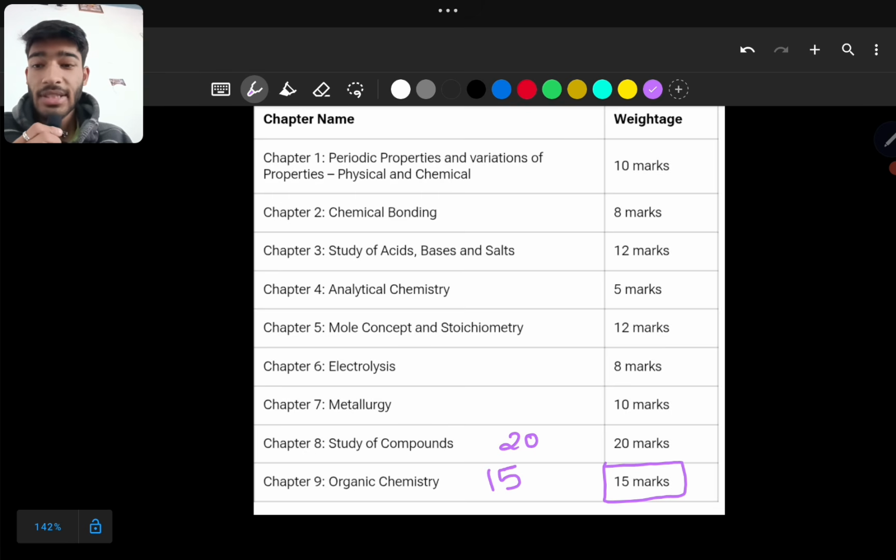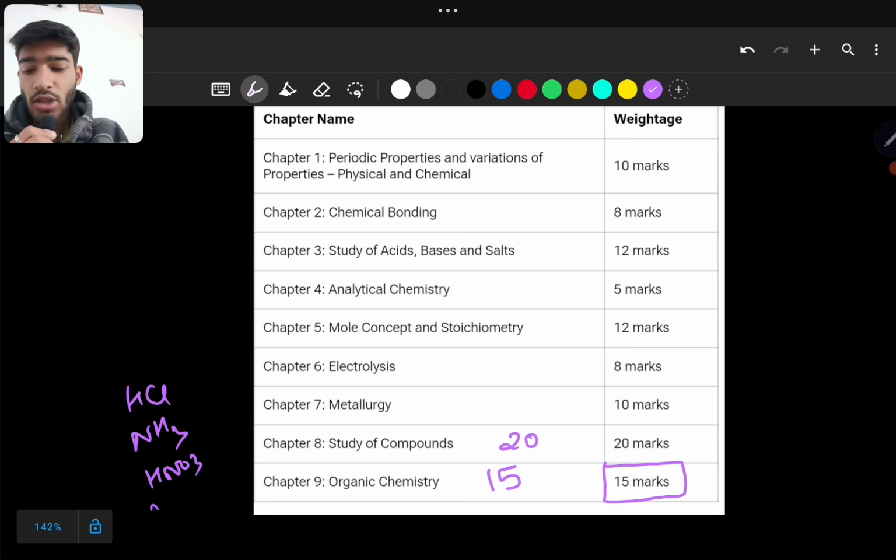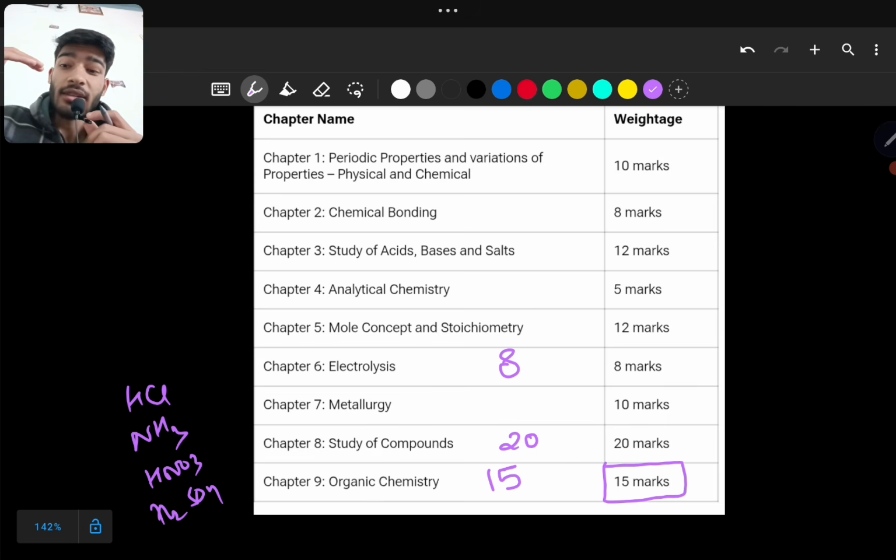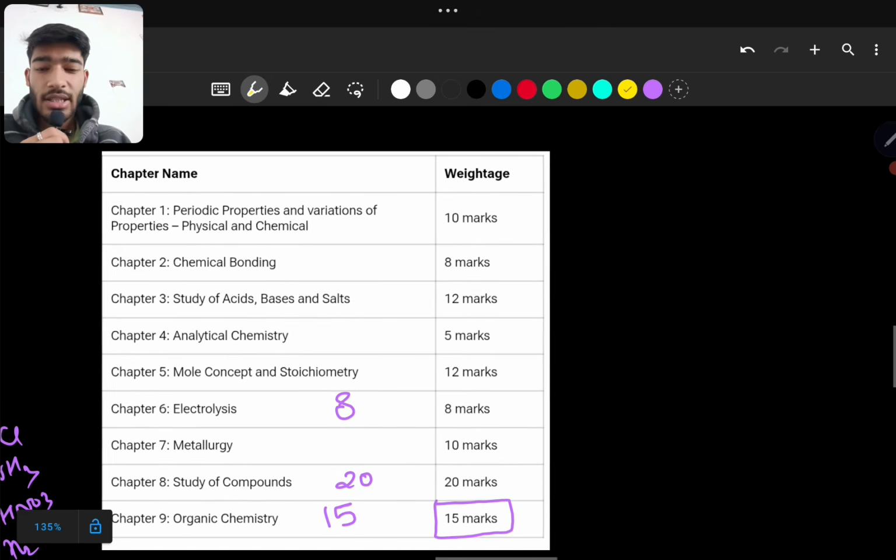Though there are 4 chapters, this portion is also very important. HCl is there, NH3 is there, HNO3 and H2SO4. You only need to study these 4 compounds, and then you will be prepared for 20 marks from this portion. Another thing you can keep in mind is that you can study electrolysis also, 8 marks. These are medium chapters whose weightage is high, and they are high scoring also. Okay, so first of all, let me clarify something.